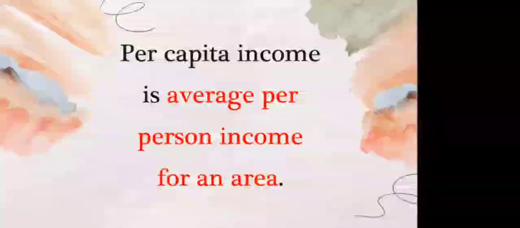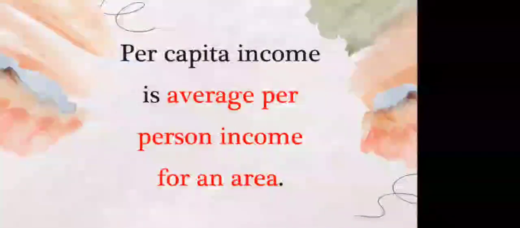So obviously the overall income of the country was less and the population was high, so the per capita income became less in our country. So this was the main and very root cause of poverty in India.